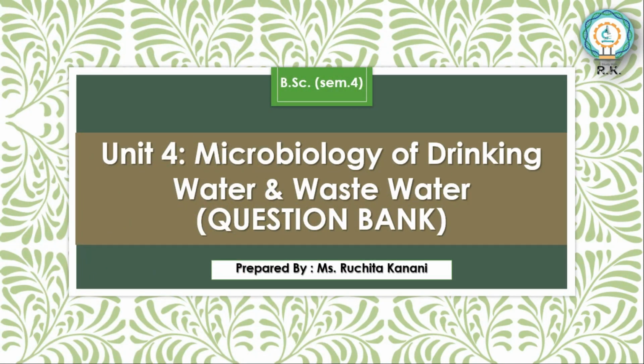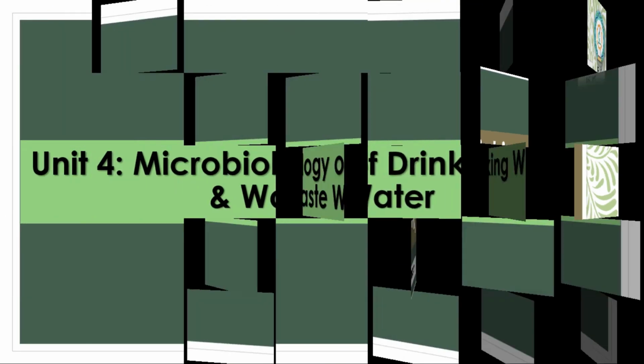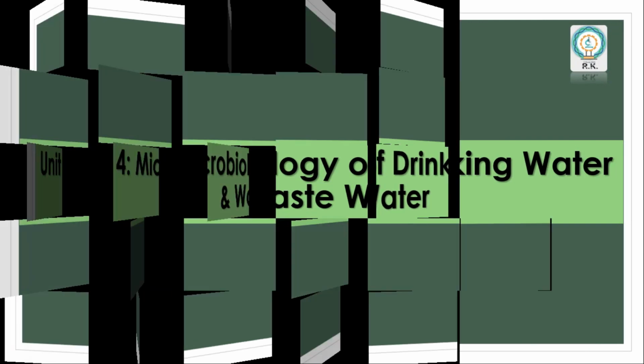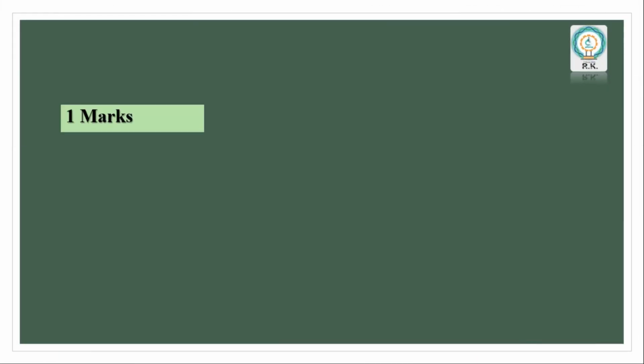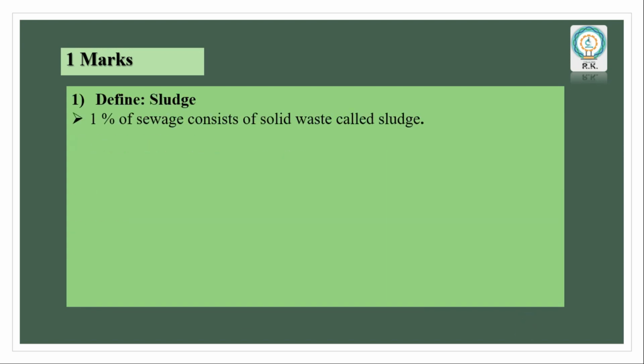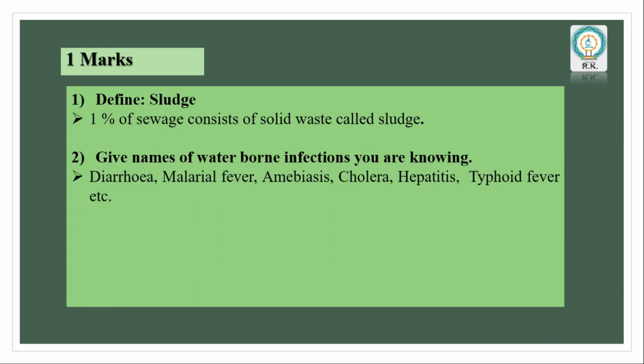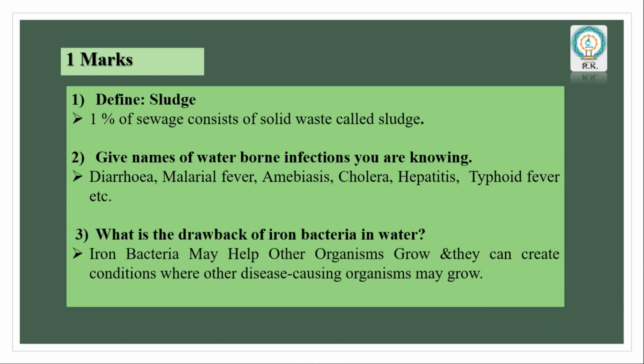Today in this video, we will discuss the most important questions of Unit 4, Microbiology of Drinking Water and Wastewater. Let's see the 1 mark questions. Define sludge. 1% of sewage consists of solid waste called sludge. Give names of waterborne infections you know: diarrhea, malarial fever, amoebiasis, cholera, hepatitis, typhoid fever, etc.